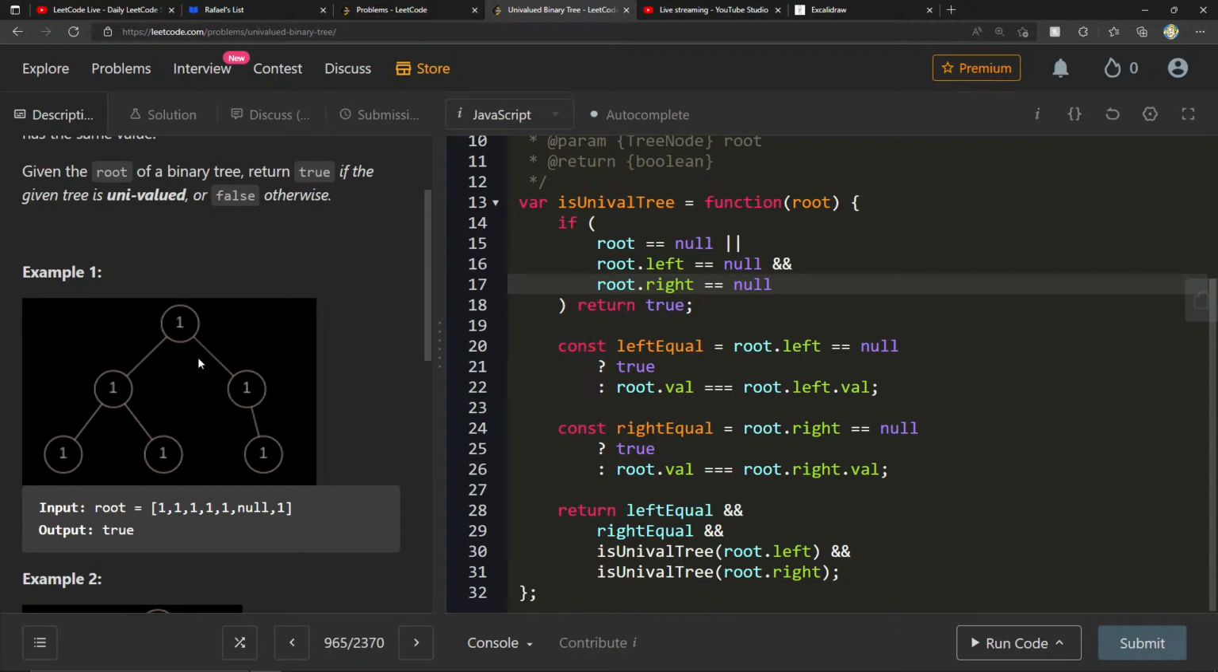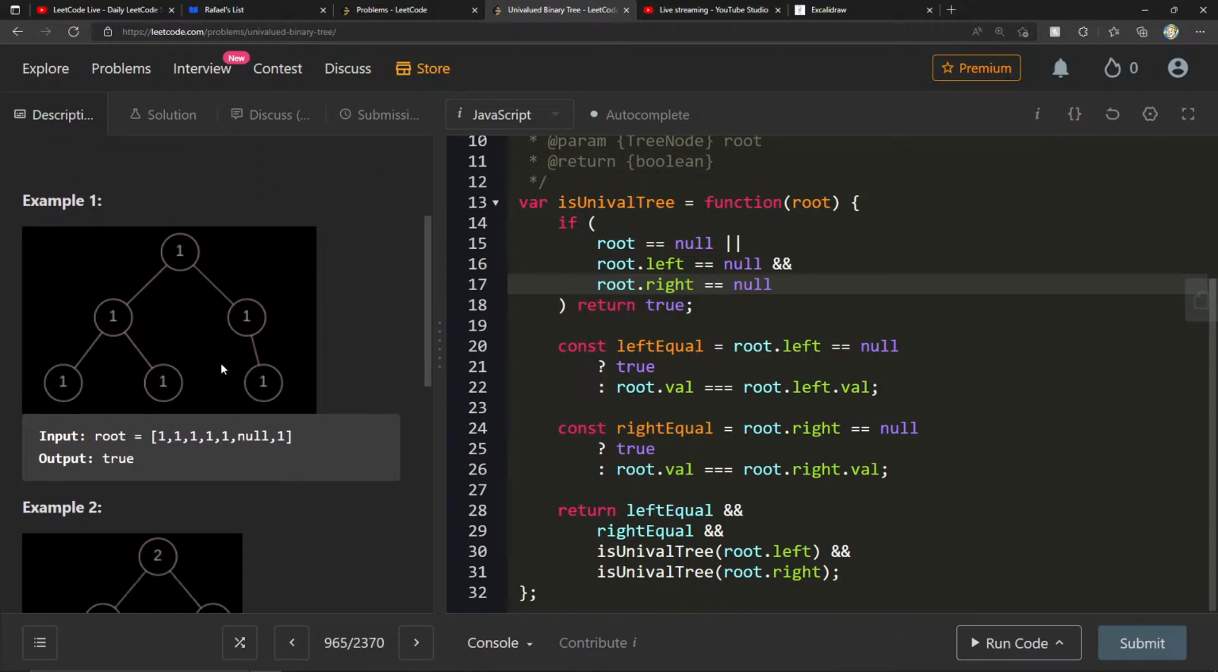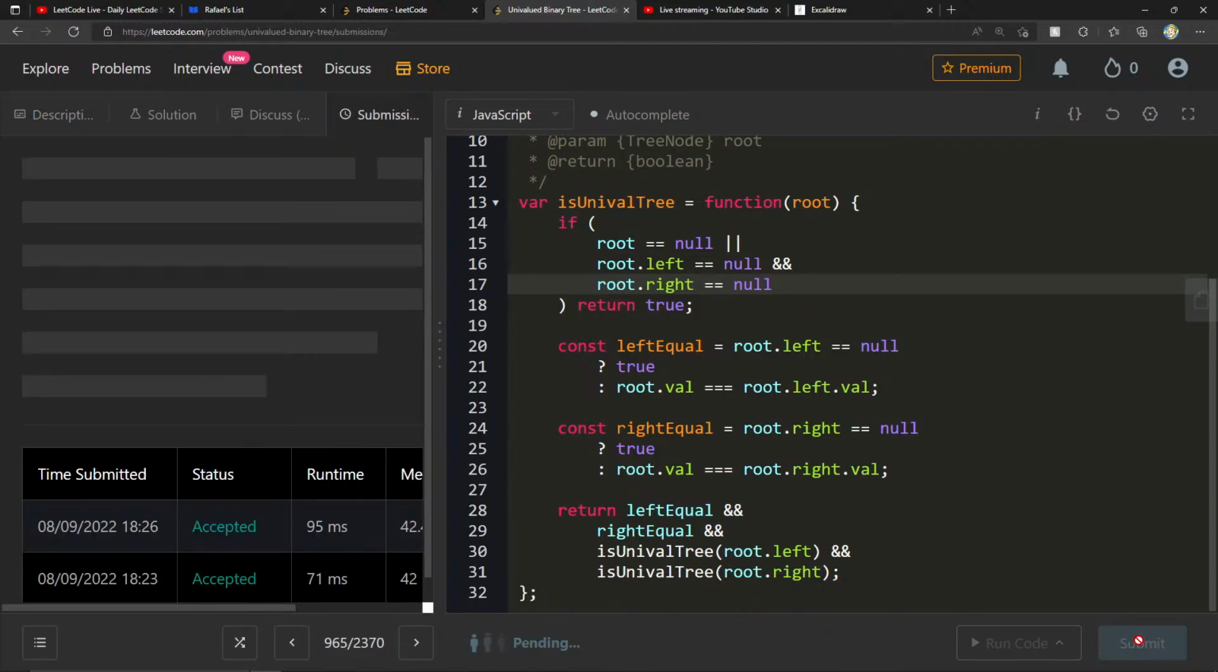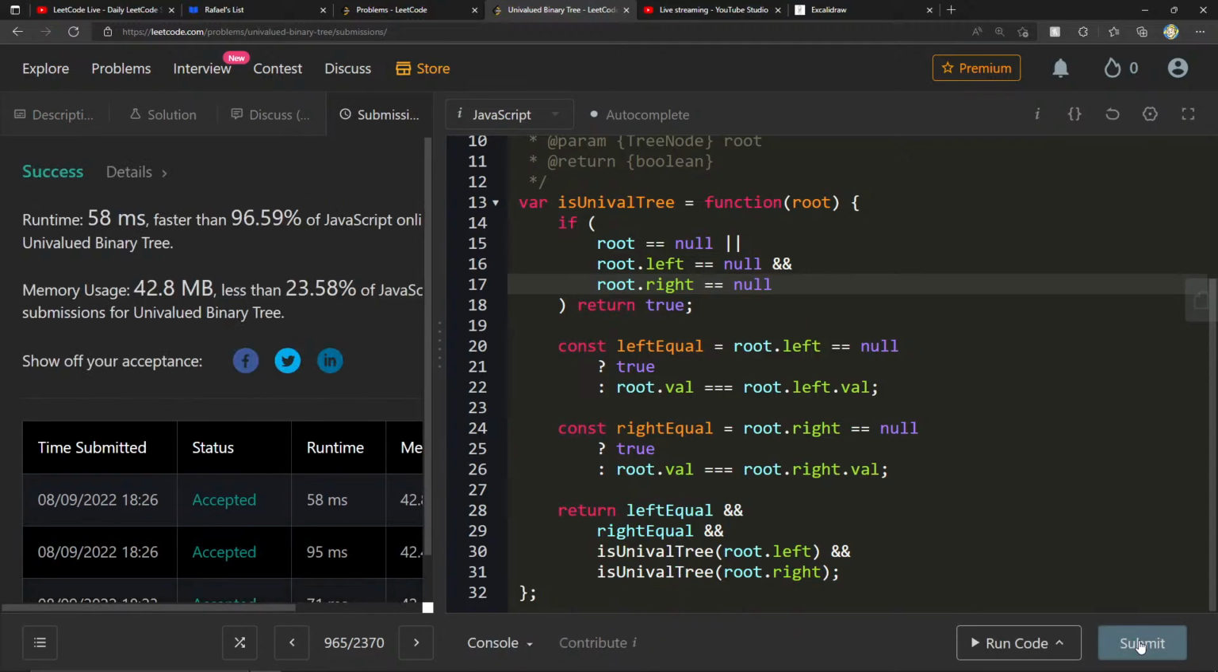So the internal stack will only ever grow as large as the tallest path, right? So it's bound by the height of the tree. This one's also height balanced. Let's run this one more time. 96.59, yeah, pretty happy about that.